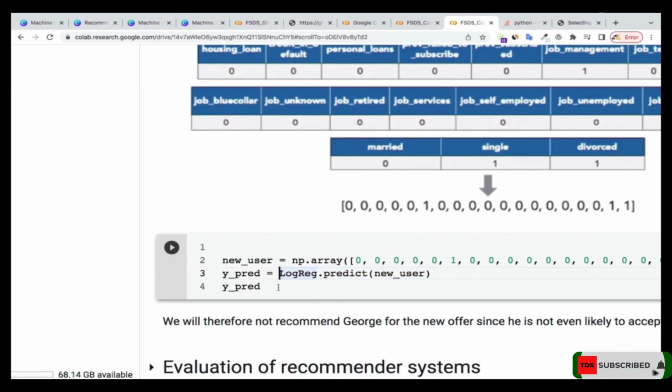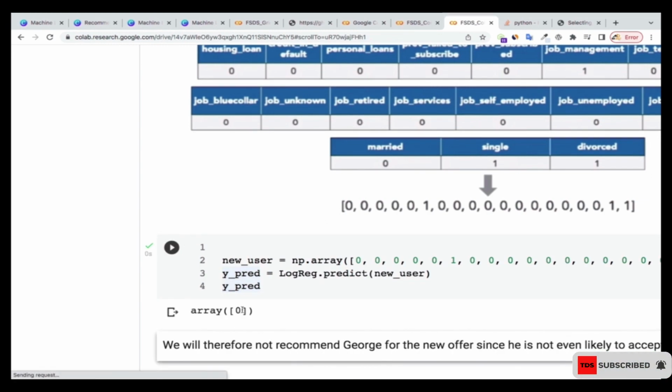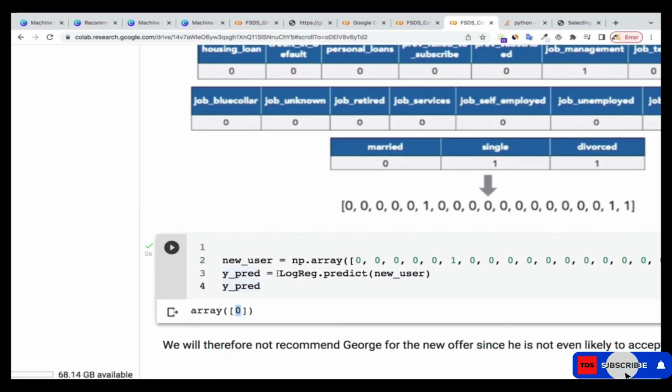So if we predict 1, we are going to recommend the person for the special offer. But if we predict 0, we are not going to recommend the person for the special offer. So let's see what we are going to come up with. You see that we have 0 over there. So based on this feature, the person is not likely to accept the offer, and does not even qualify for the offer in the first place. So we will not recommend this person.